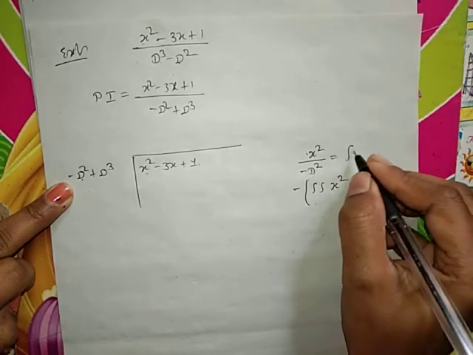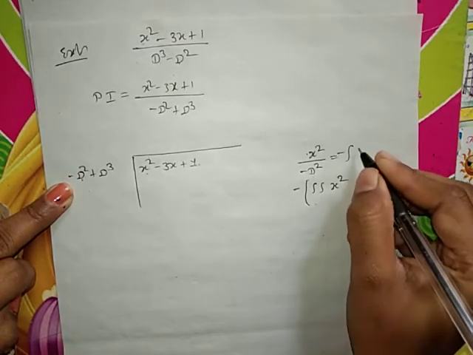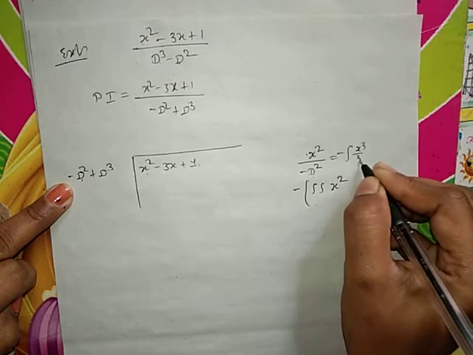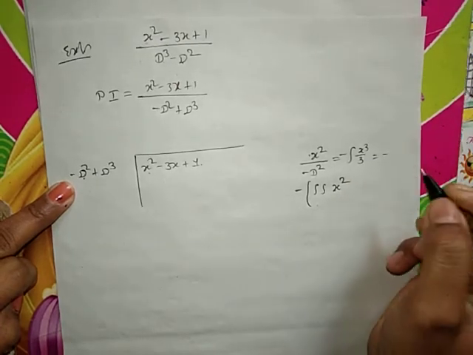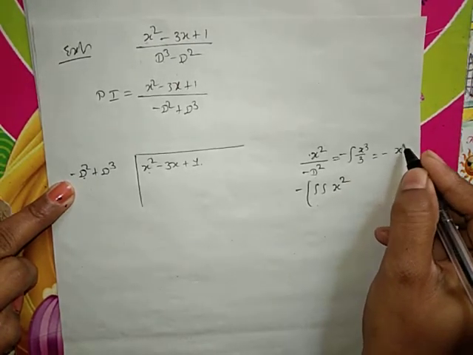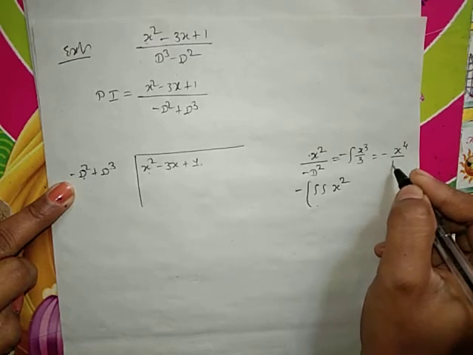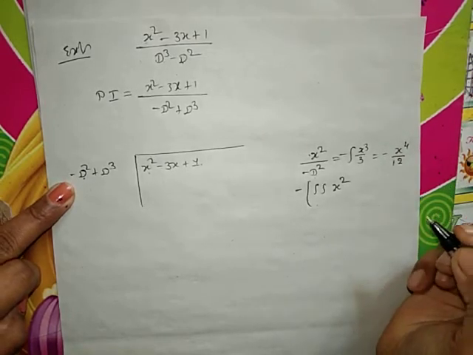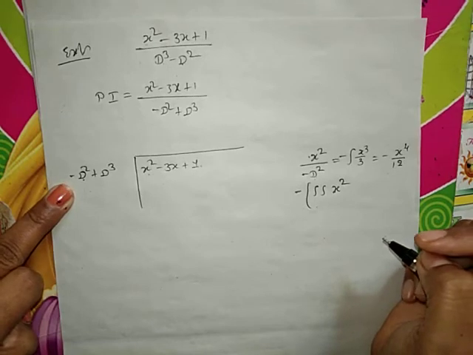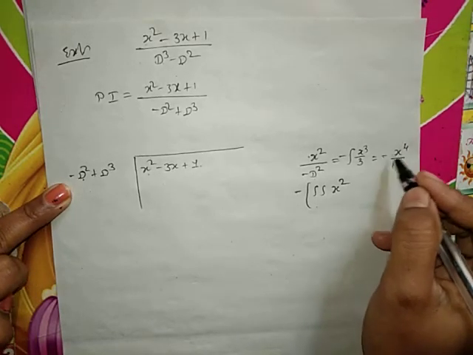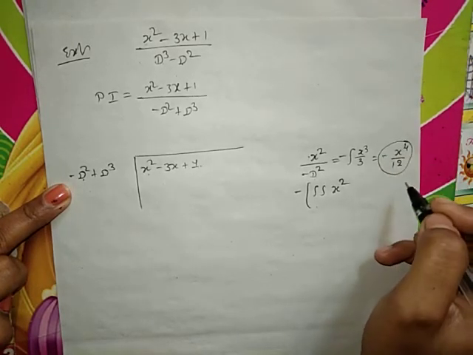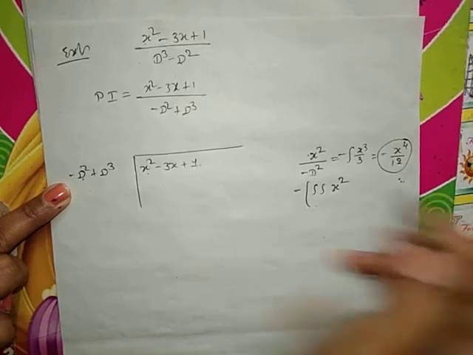So double integral of the x square is, first integral is x cube by 3, second integral is x raised to 4 divided by 12. So minus x raised to 4 divided by 12 is your quotient.